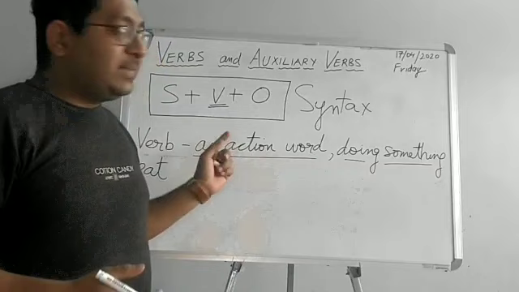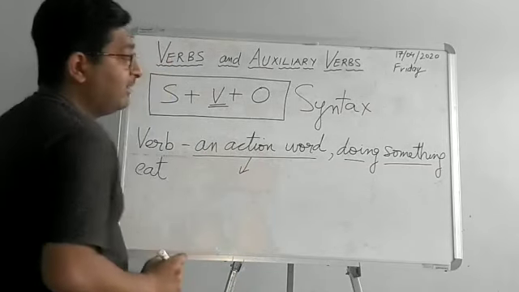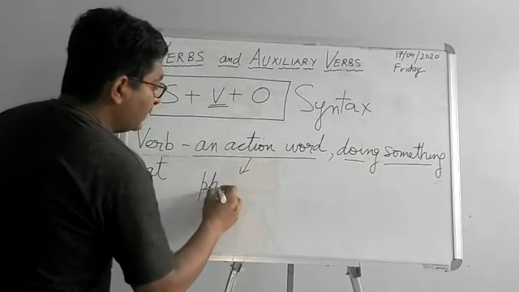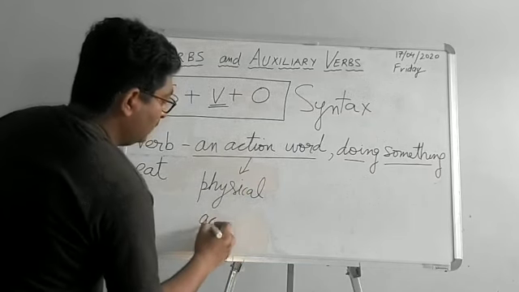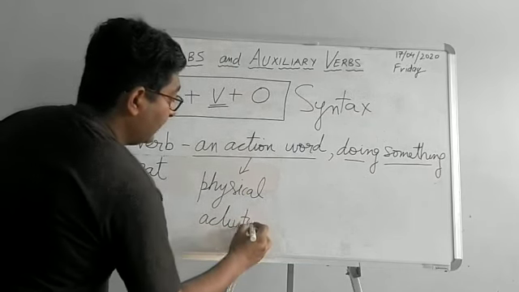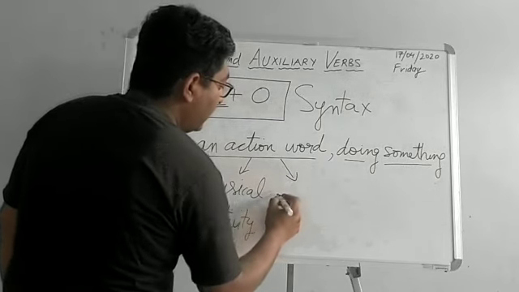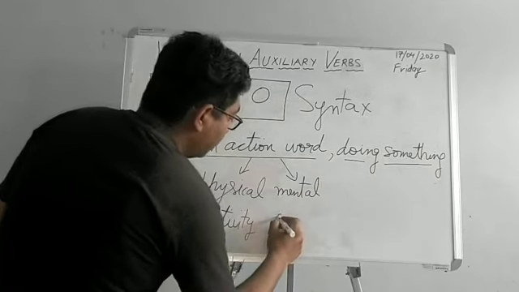Now, what is an action basically? We have to understand first what an action is. An action is something that requires your physical activity, or an action is something which requires your mental activity.